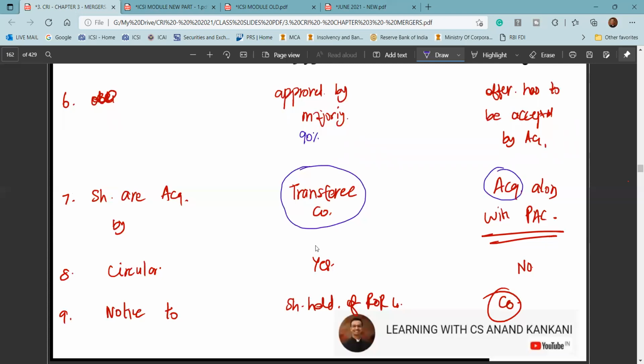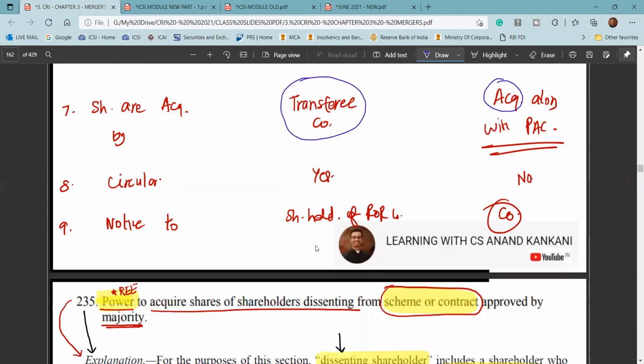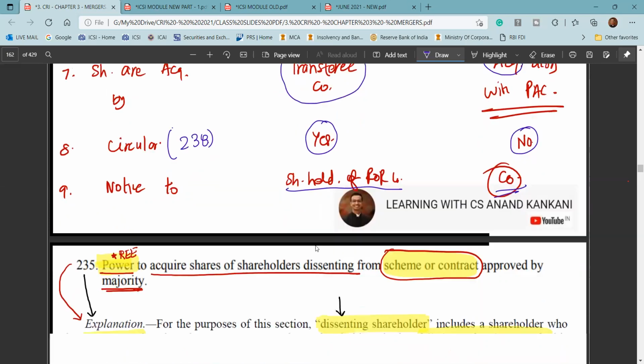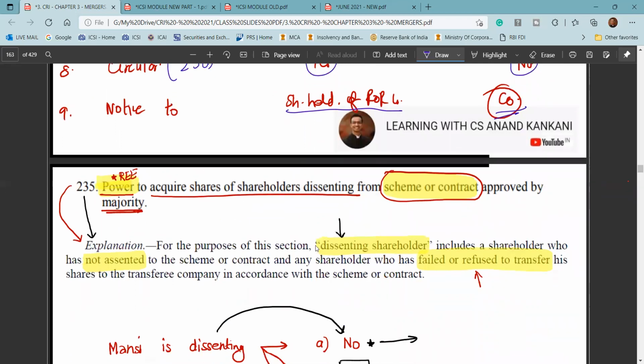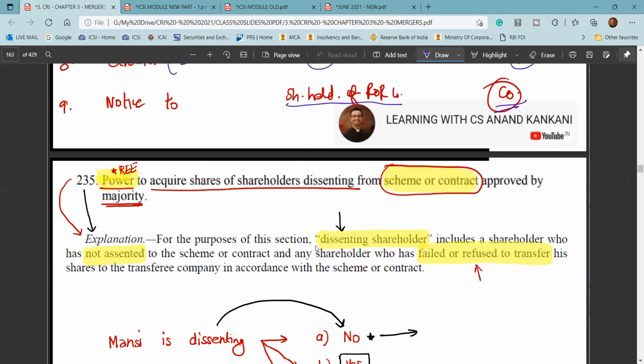which is again a broad term. There is a circular which is involved. So when we talk about circular, this is section 238. So this circular is involved here, but in case of 236, there is no circular. Notice is given to the shareholders of the transferor company, and here the notice is given only to the company that the dissenting shareholders shares are to be acquired. Now the power has been given to the person, okay, who is now into majority.